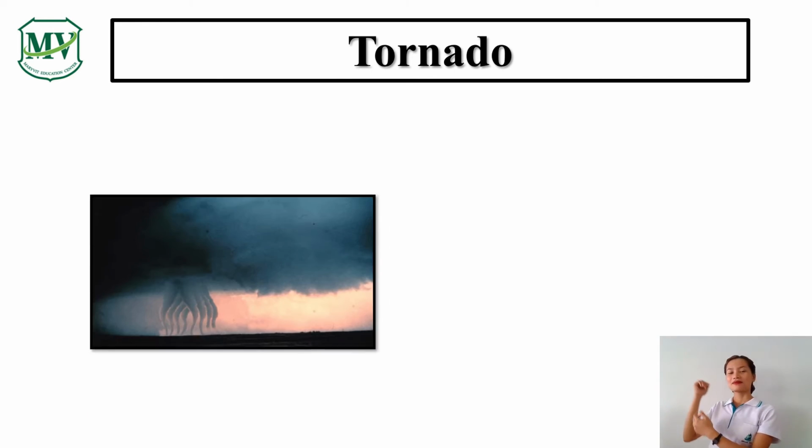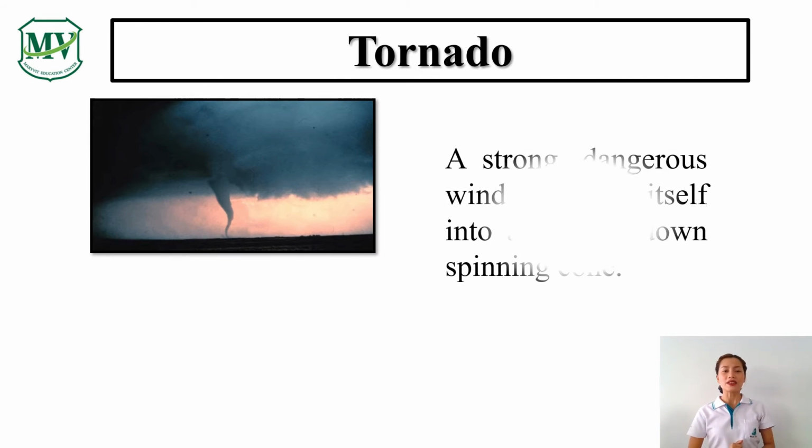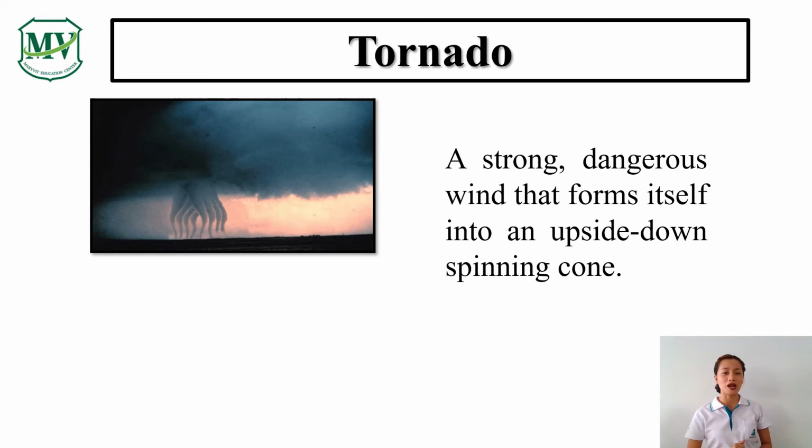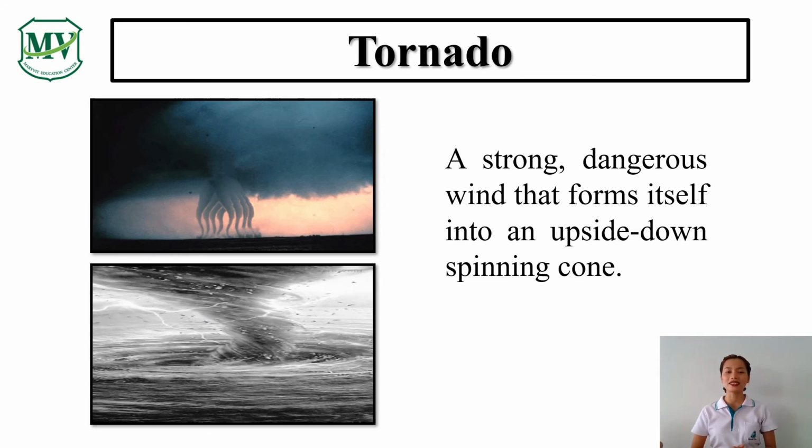Tornadoes. A strong, dangerous wind that forms itself into an upside-down spinning cone. Tornadoes form when warm, humid air collides with cold, dry air. The denser cold air is pushed over the warm air, usually producing thunderstorms. The warm air rises through the colder air. When it touches the ground, it becomes a tornado.